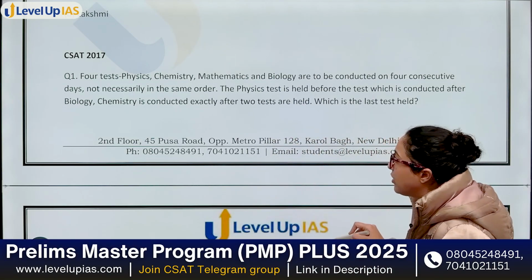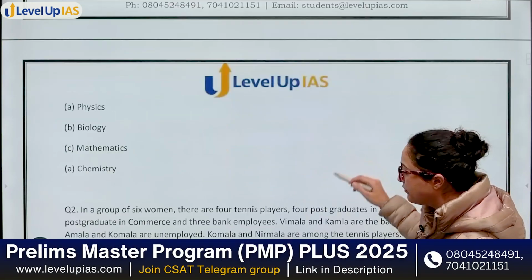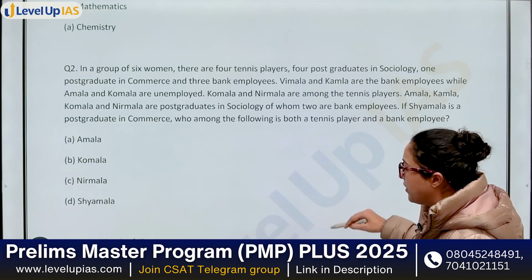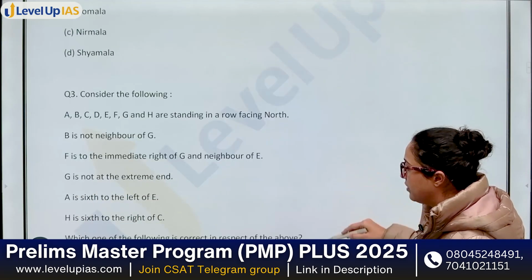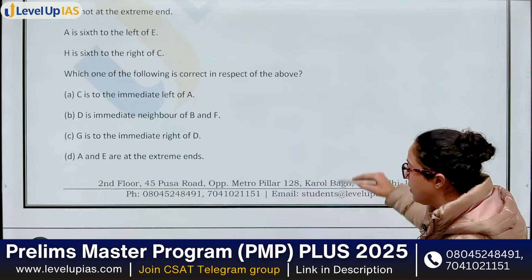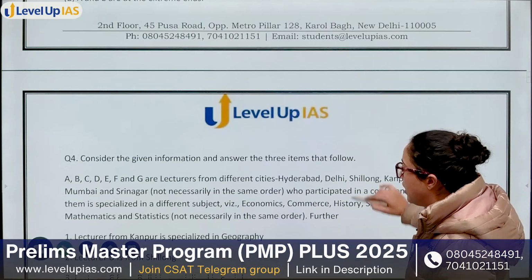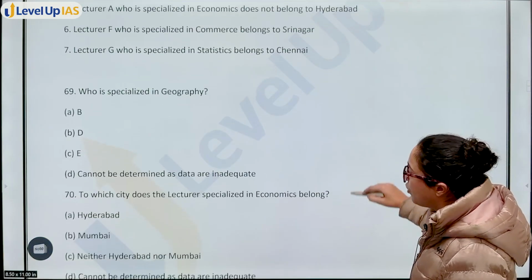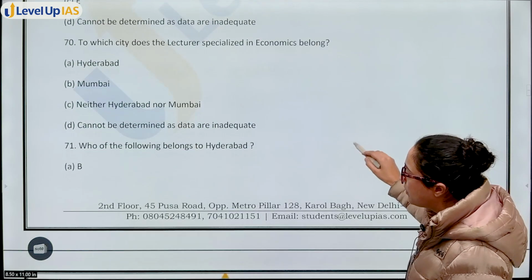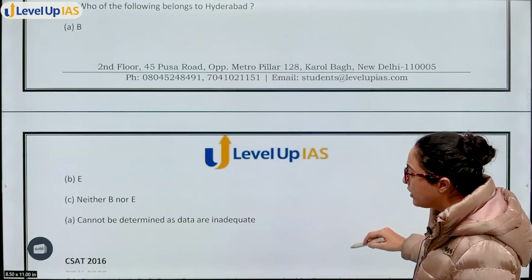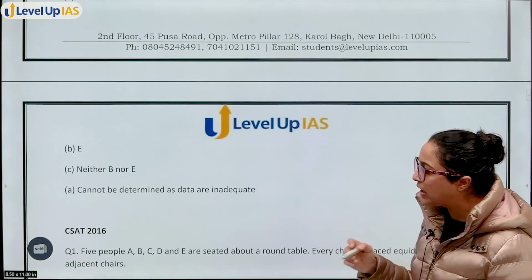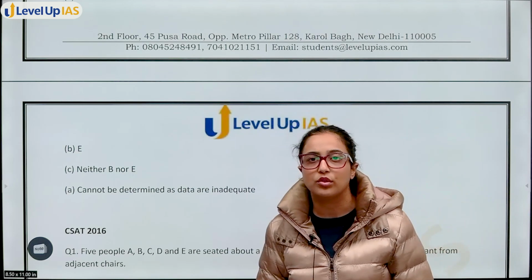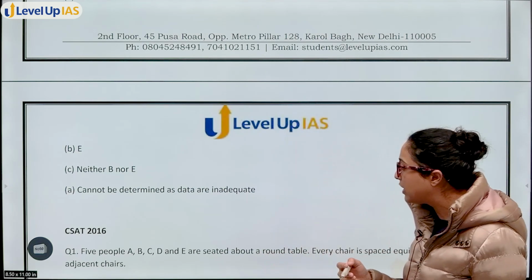Then in CSAT 2017, again, you have 4 questions of this, and then one question in a set with 3 questions. So in total 7 questions in 2017.